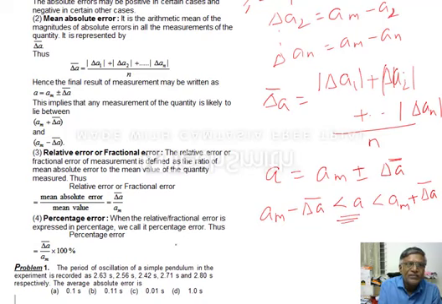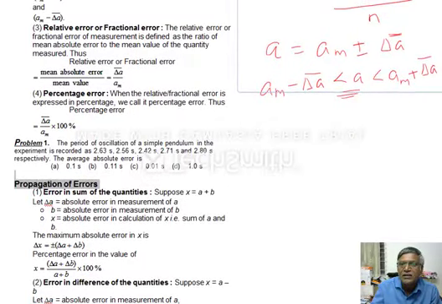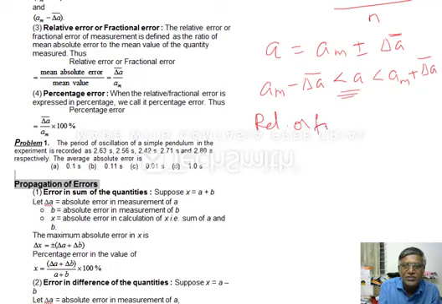So relative error कैसे calculate करेंगे? Next one is relative error. Suppose we are interested in finding the relative error, or fractional error.